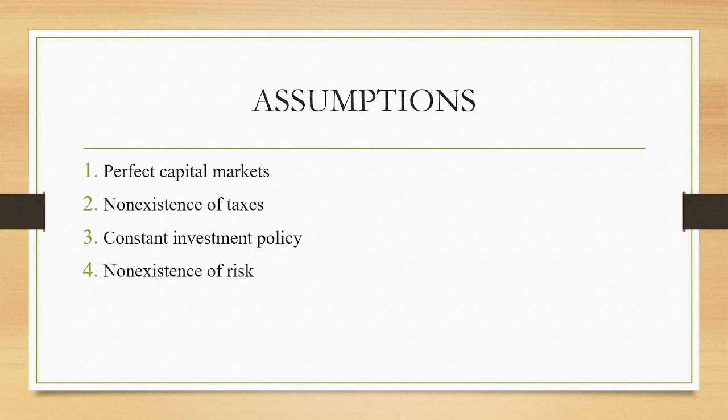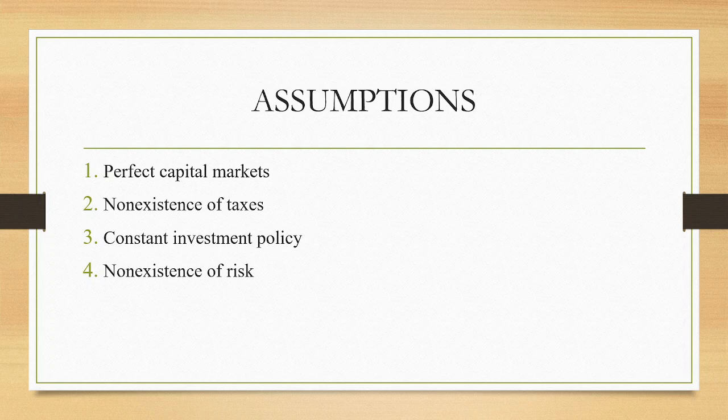The main assumptions are, the first one is the perfect capital market. It is assumed that the concept of perfect capital market exists. That is, the perfect capital market means all the investors are rational and they do not take decisions based on emotions or sentiment.